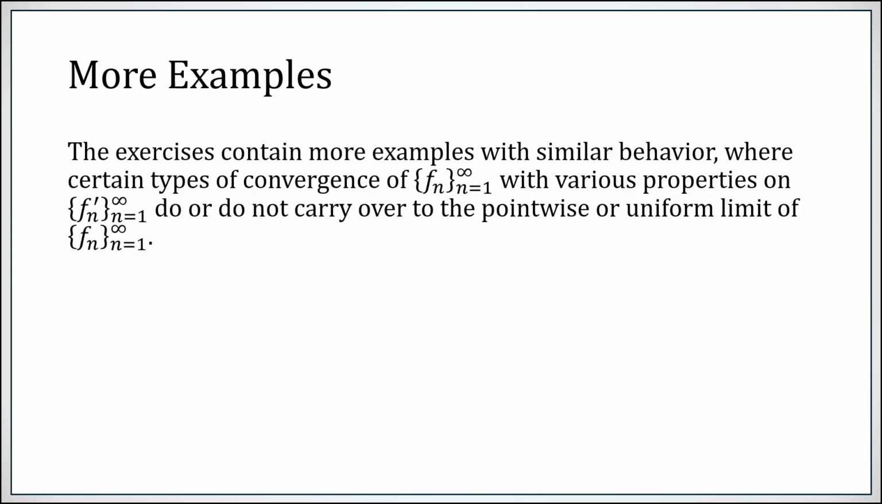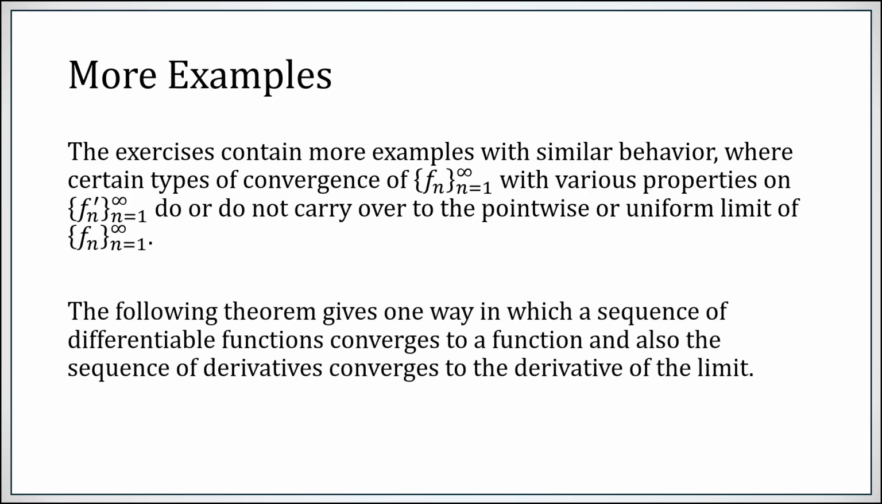Now, the exercises from this section contain more examples with similar behavior. There's some sort of convergence happening with fn. There are various properties established for the derivatives, and those properties either do or don't carry over to the pointwise or even uniform limit of what the fn's are doing. In other words, it's pretty difficult to nail down how the derivative of a limit and the limit of a derivative will interact with one another.